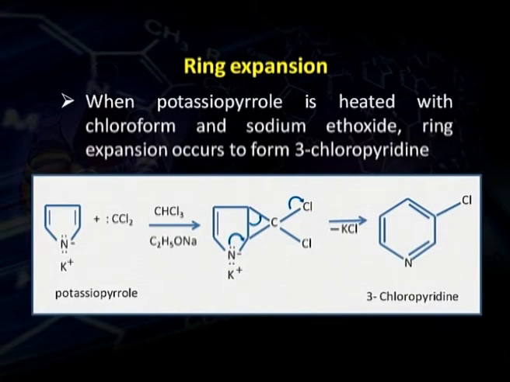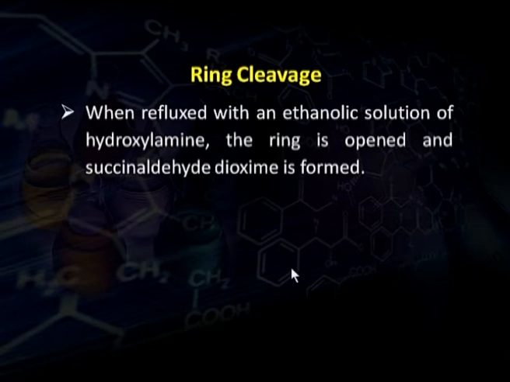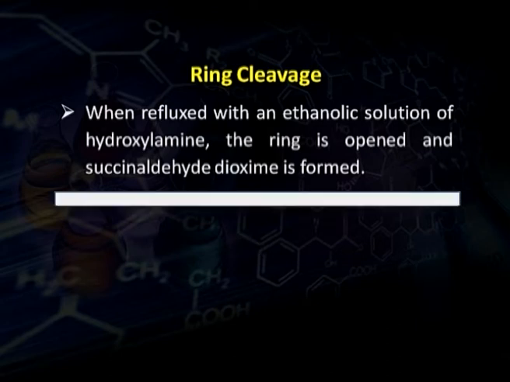It forms a carbene, which then reacts with potassium pyrrole and the ring is expanded this way, and we get 3-chloropyridine.